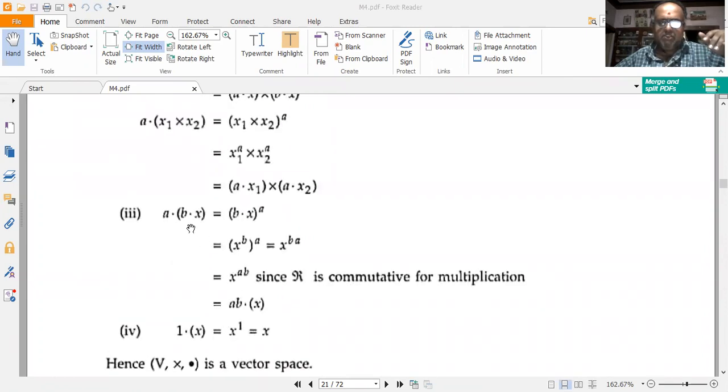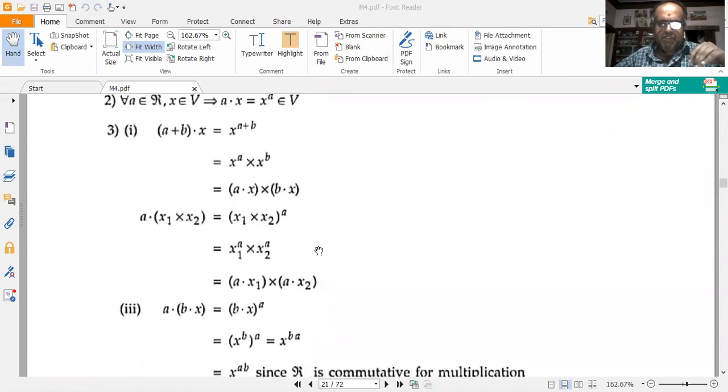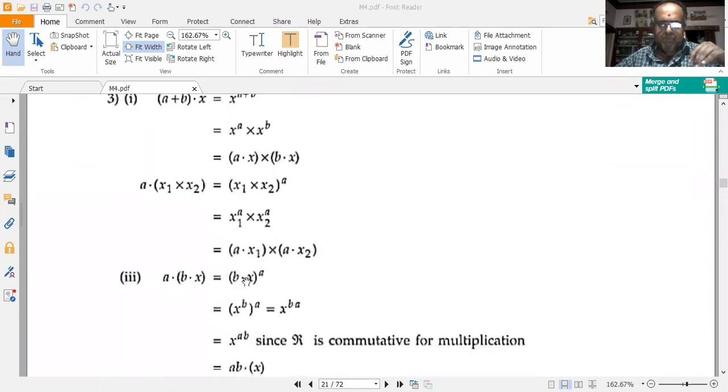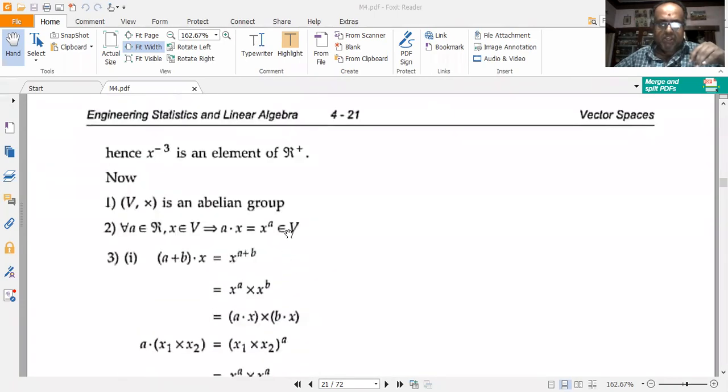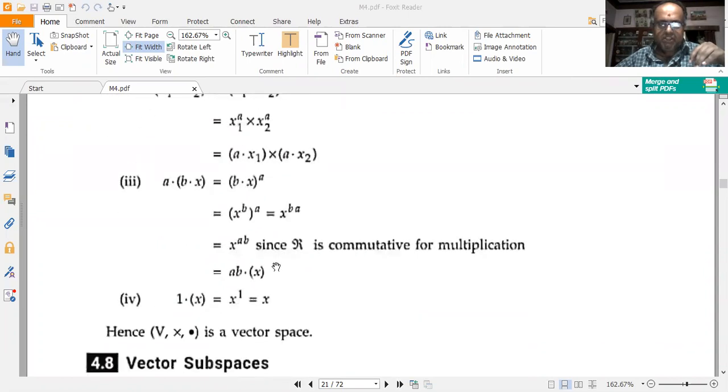Next, I need to check for the commutativity. So A dot of Bx is equal to B dot of X to the power of X. Again, Bx whole to the power of A, I mean. I am using the same expression, A into X is equal to X to the power of A. So A dot of Bx is equal to B into X whole to the power of A. Or this can be written as,